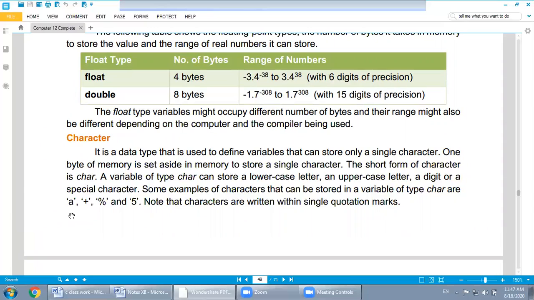I was telling you in the previous lecture that a character constant is always a single character, occupies 1 byte in computer memory, and is enclosed within single inverted commas. So A is enclosed in single inverted commas, plus any symbol, any digit, any letter. Note that characters are written within single quotation marks.